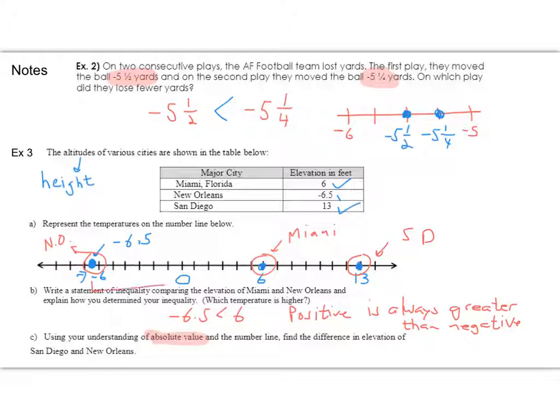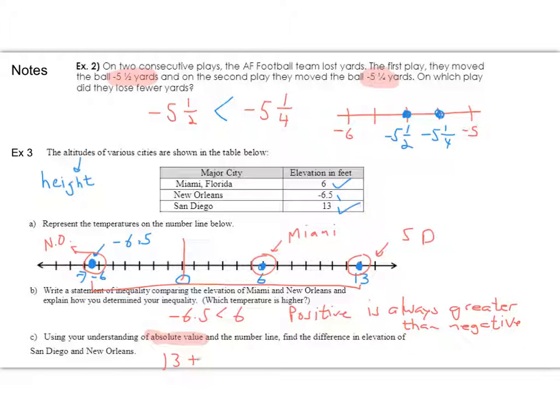So that's going to be from here to here. So we know distance has something to do with absolute value, and whenever we have a negative number, we have to look at it in two pieces, one to the right of 0 and one to the left of 0. So I know that to the right of 0, my distance is 13 to San Diego. So I'm going to start with that.